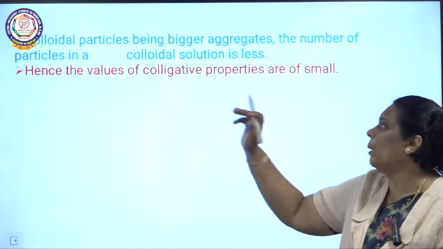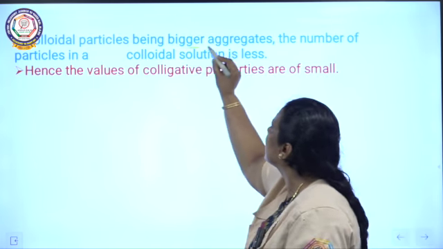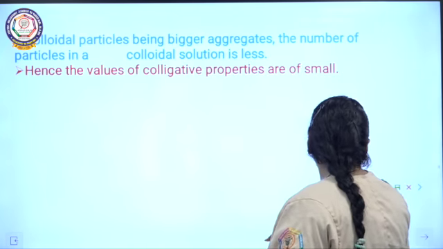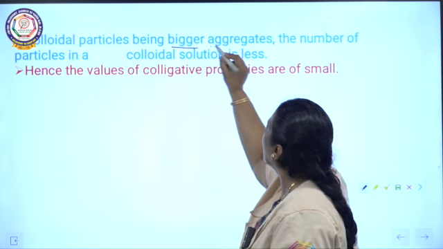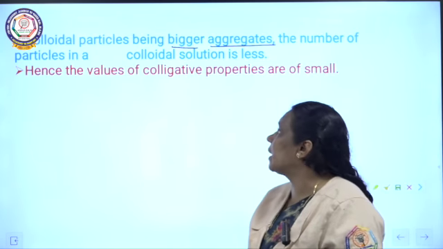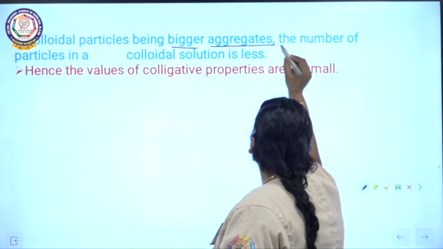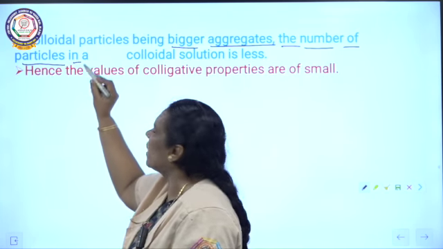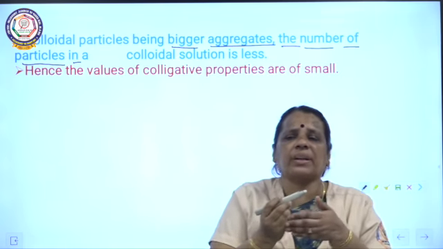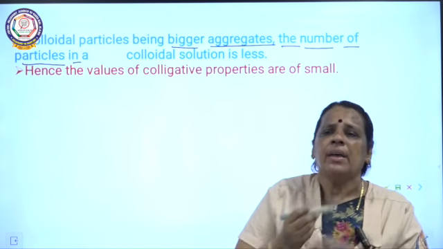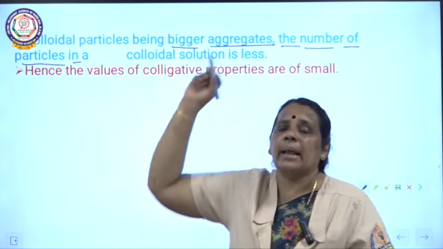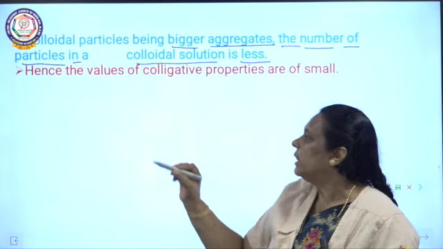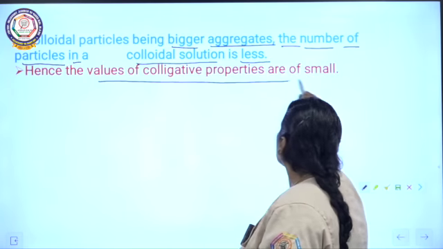The next one: colloidal particles are bigger aggregates. Aggregation and association of particles take place in a colloidal solution. As a result, the number of particles in a colloidal solution is less, so the values of colligative properties are all small.